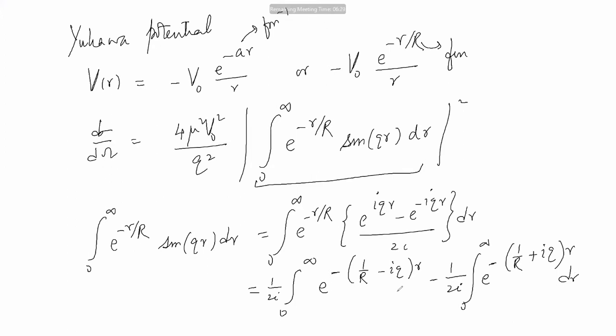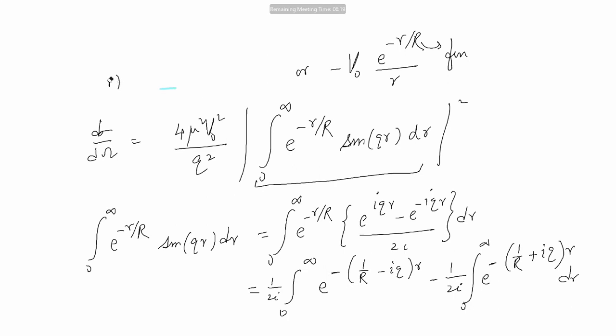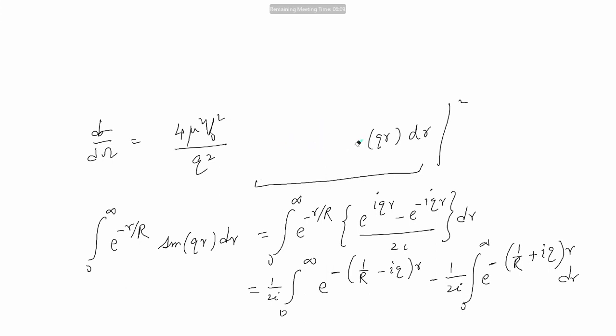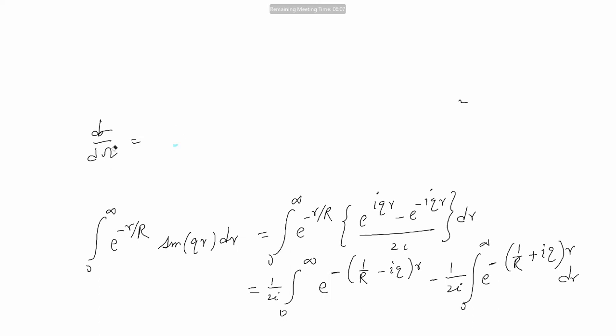Now you see, deliberately I have written it in such a way that for the upper limit, when r will be infinity, this will become minus infinity, and e to the power minus infinity is 0.